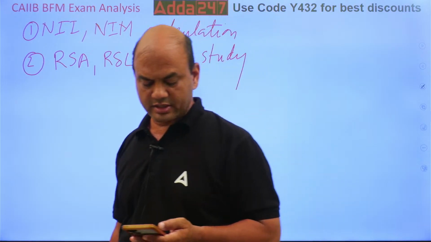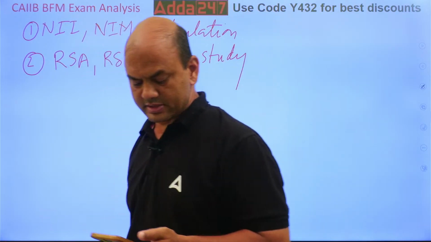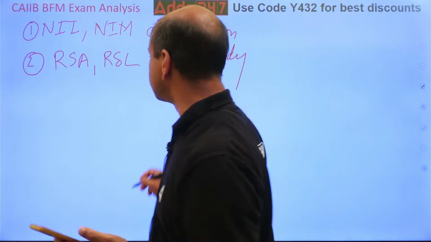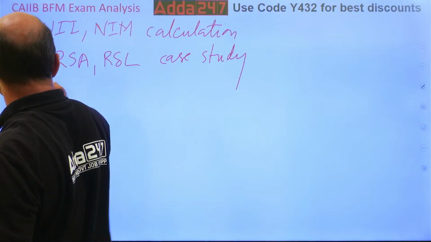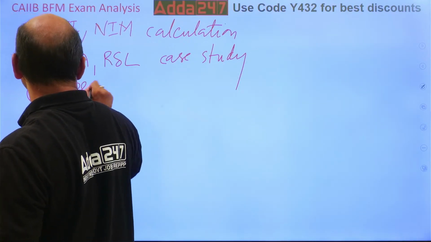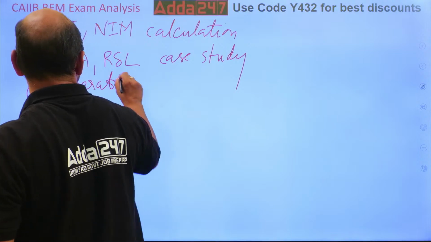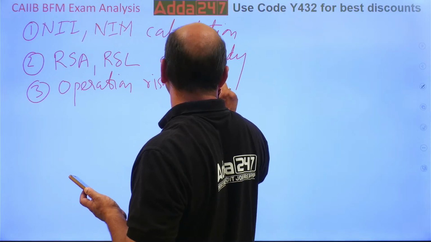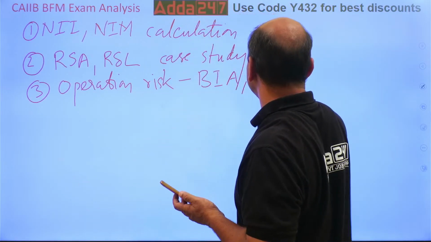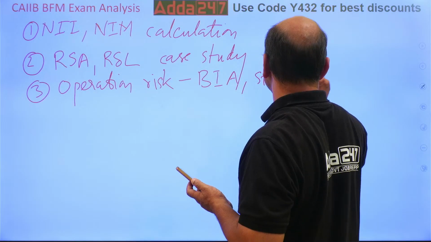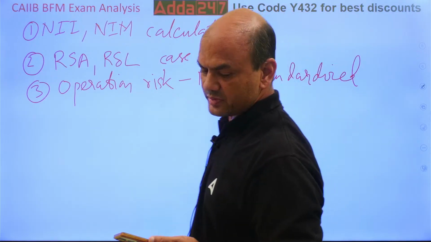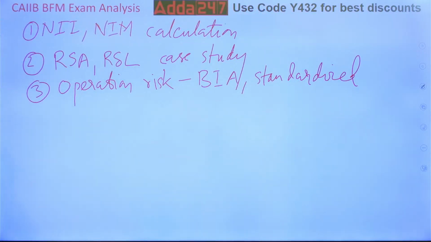Again, this time it was market risk. Market risk is obviously there. Operations risk was also asked again. Operations risk, BIA approach is being asked nowadays. BIA and standardized, two are asked. Both the batches it was asked, operations risk, BIA and standardized approach.